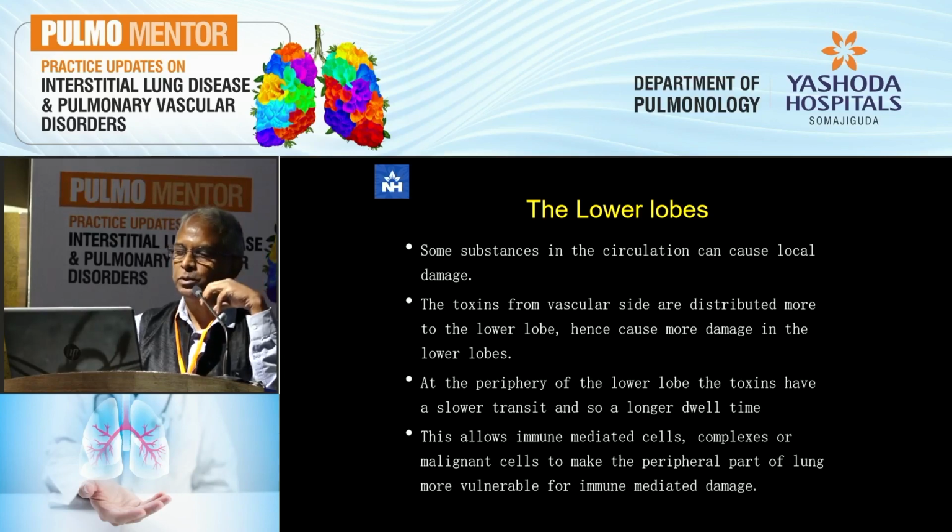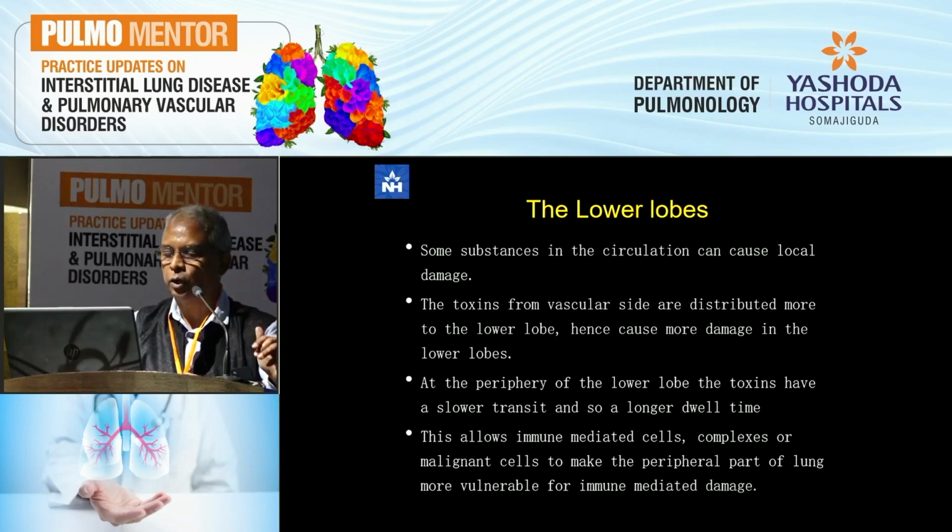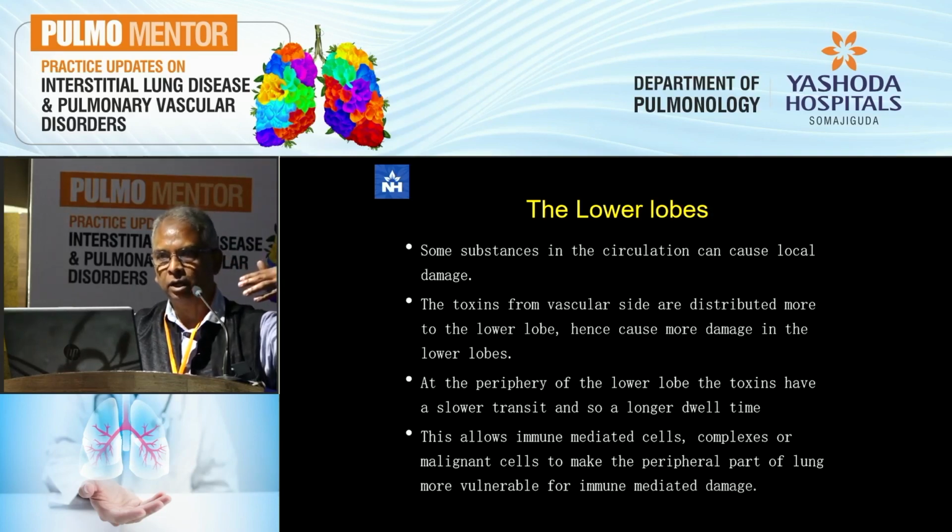In the lower lobes, where you get more circulation, substances carried through the circulation seem to cause greater damage. So toxins carried from the vascular system cause predominantly lower lobe disease. And as you go to the periphery of the lung, circulation is slower, so the transit time is longer, and there is greater damage occurring in the periphery of the lungs.